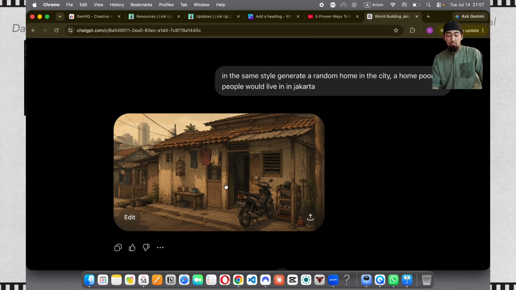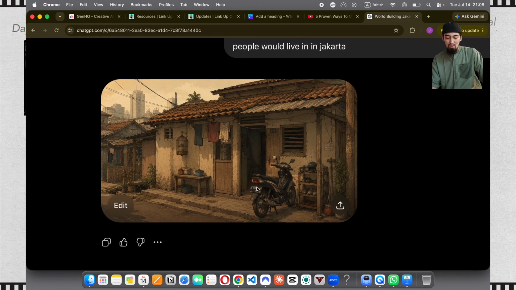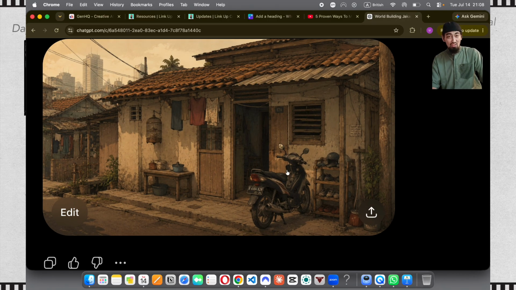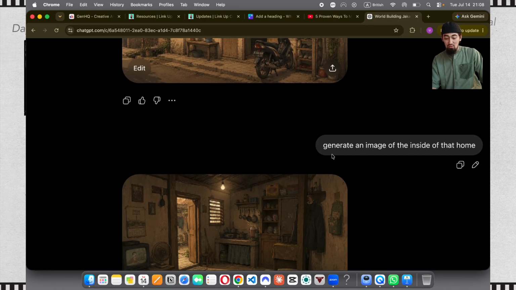And right away from the first result, again, I really liked it. Now, why am I making these fast decisions? Is because I live in Jakarta. So when I see this, it literally looks very realistic, real to what Jakarta is. And the style is also nice. And plus there's a motorcycle as well, which is amazing because we can use the same motorcycle for our character. And then I said generate an image of the inside of that home.